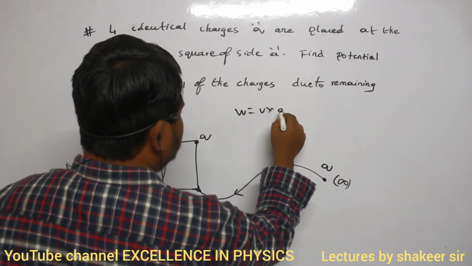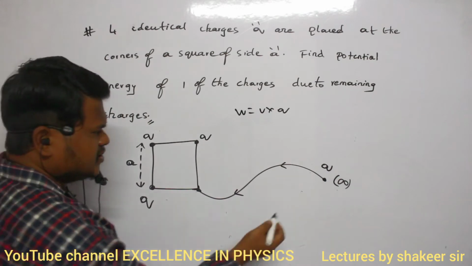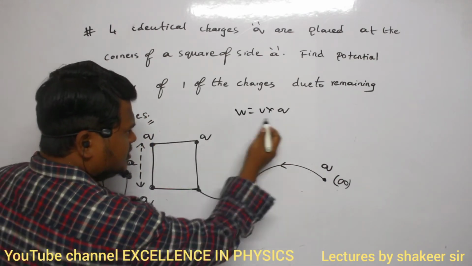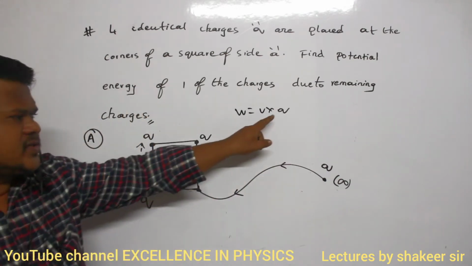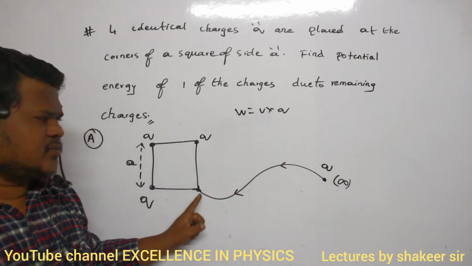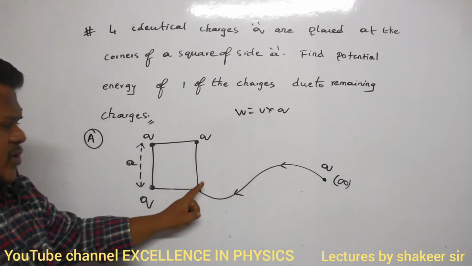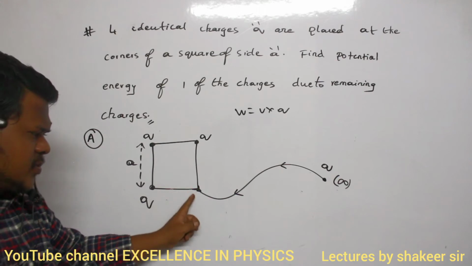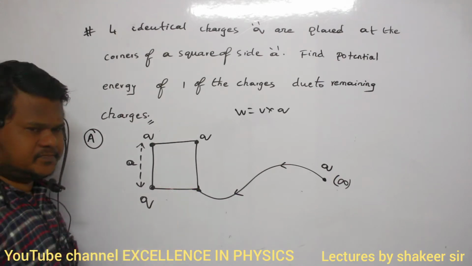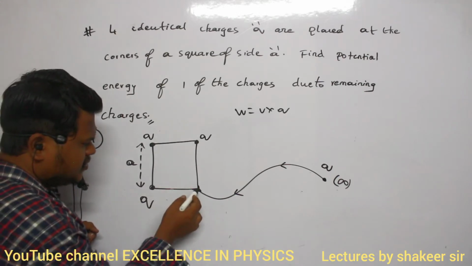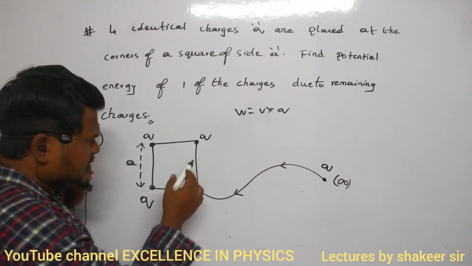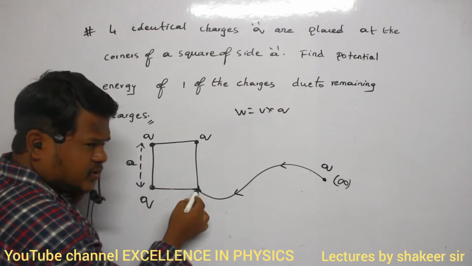W is equal to V into Q only. To bring this charge from infinity to this point, this much work I have to do. What is Q? Q is the charge which I have moved. What is V? V is the potential at this point. Now at this point, what is the potential? Because of these charges, here there will be some potential.